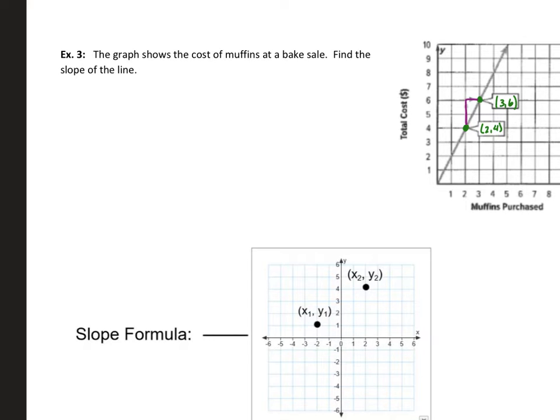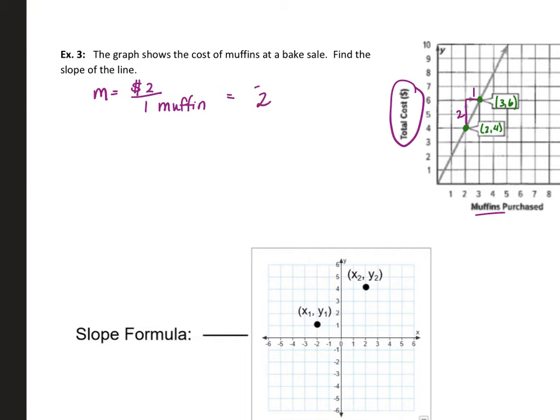Now remember, your rise and your run can be on top or it could be down below that line. So it looks like our rise goes from 4 to 6, so the rise is 2, and the run goes from 2 to 3 with our run of 1. So our slope, we have a rise of 2. Keep in mind, our rise is our total cost, so that 2 is representing $2 over our run of 1, which is the muffins, so 1 muffin.